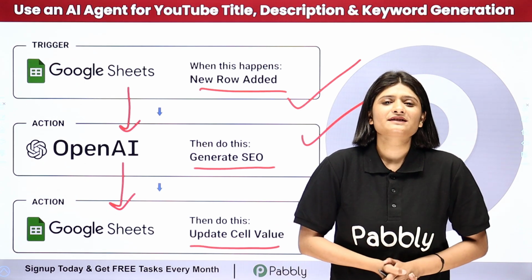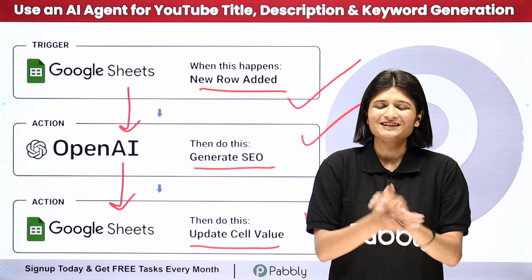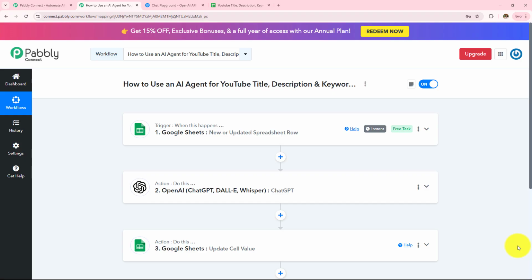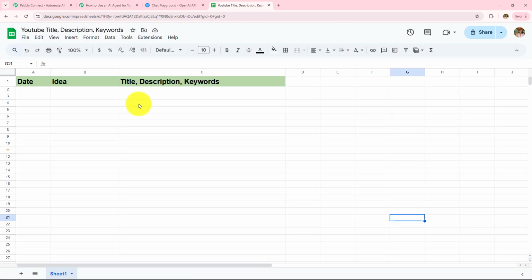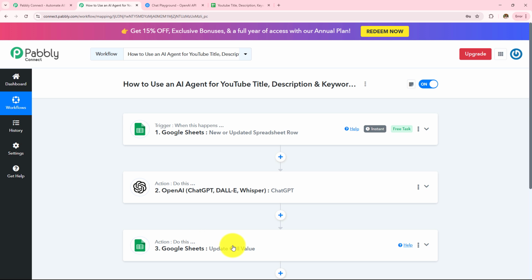Now, if you want to learn this amazing automation step by step, then let me take you all to my screen. In this video, we are going to see how to use an AI agent for YouTube title, description and keywords generation. For this, I have created an automation workflow where I have built a connection between Google Sheets and OpenAI, and now I'm going to check this automation workflow once. For that, I'll be entering the idea of this title in this field, and if a title, description and keyword is automatically generated, this means this automation workflow is working fine.